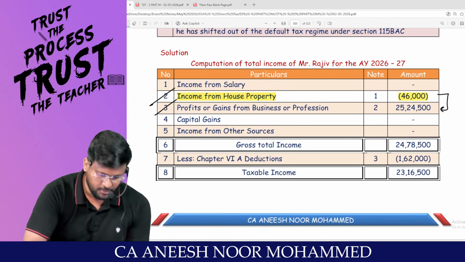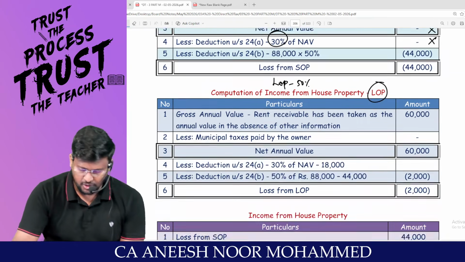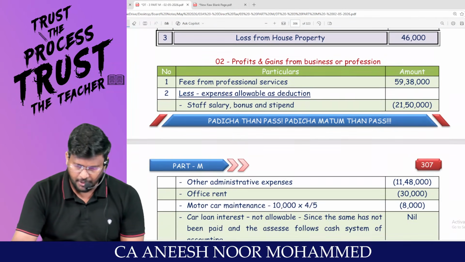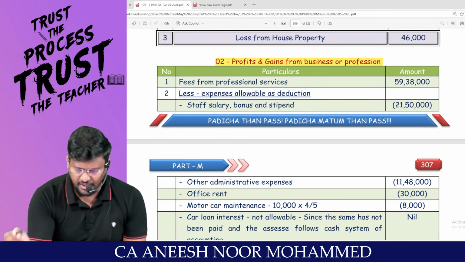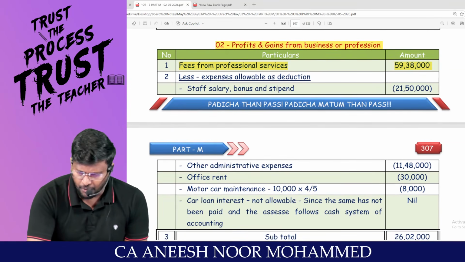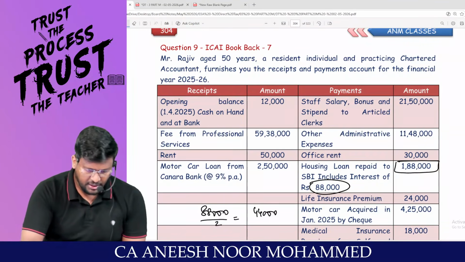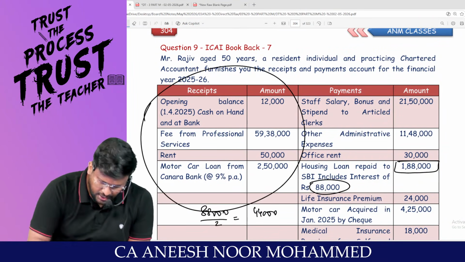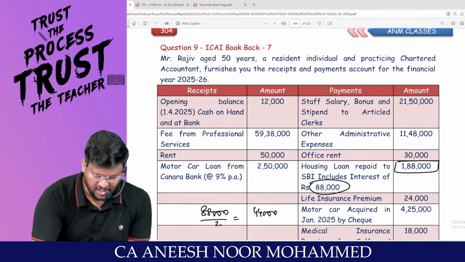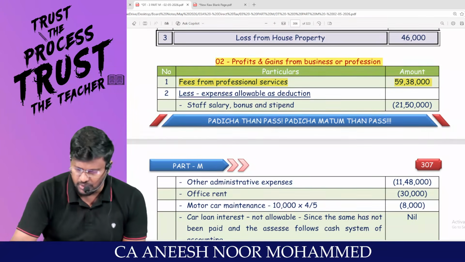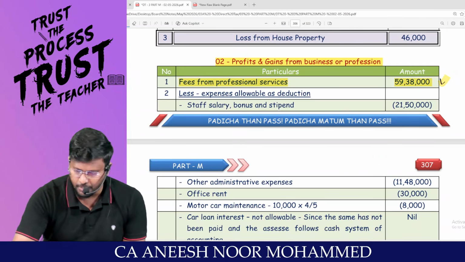Now the hero, PGBP. Profits and gains of business or profession. What is the fees for professional services given in the question? Go and check the receipts and payments account. In the receipt side, only pick the PGBP receipt. Is the opening cash balance PGBP? No. But fees for professional service, 59,38,000. Are you able to appreciate?